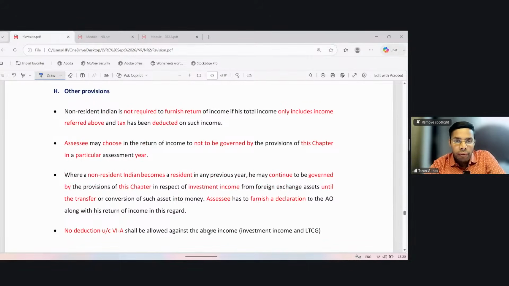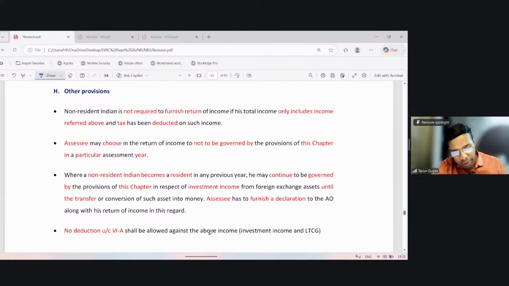Let's say under chapter 12A, a non-resident Indian is not required to furnish return of income if his total income only includes income referred to in chapter 12A, and tax has been deducted on such income. Clear? So similar to the earlier section, here also the exemption is provided from filing return of income. The assessee may choose in the return of income not to be governed by the provisions of this chapter, and in such case, the normal provisions shall apply.